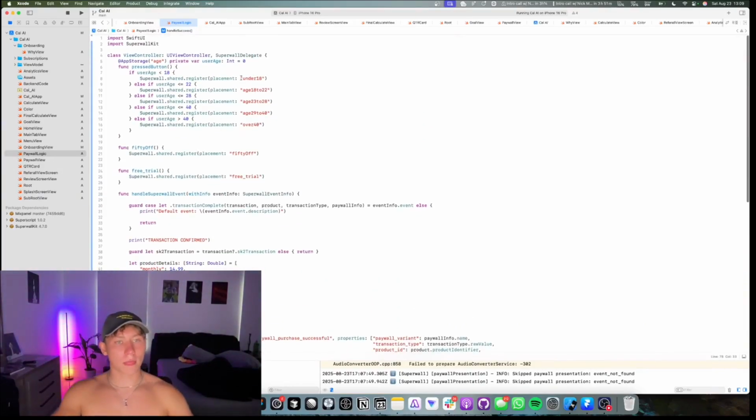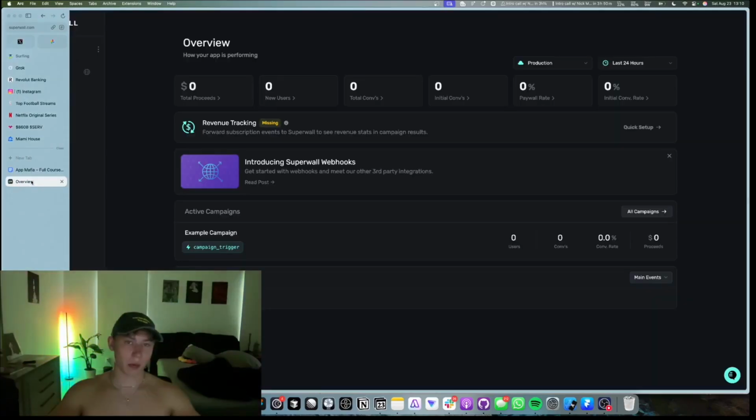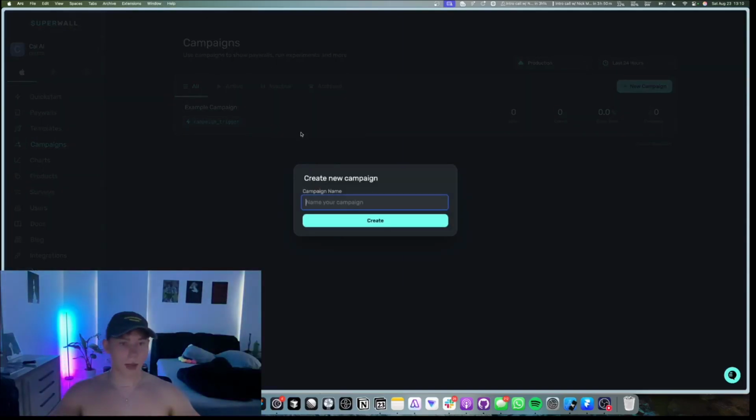Now, this is the most important part. You see where it says placement? This is the event that you trigger on Superwall. So if you're happy with these age ranges, and we're going to do it for the sake of this tutorial, we're just going to copy these placement names, go into Arc or whatever browser you're using, go into Superwall, go into campaigns, and then start a new campaign.